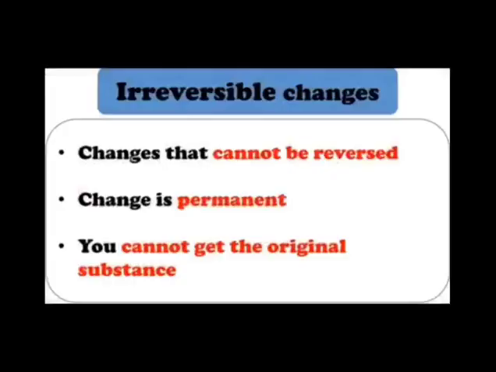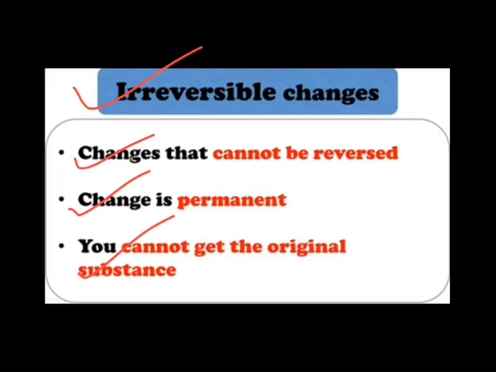Okay, so now next are irreversible changes. Changes that cannot be reversed are known as irreversible changes. Okay, here the change is permanent and you cannot get back the original substance. So irreversible changes are the opposite of reversible changes. Here we cannot get back the original substance. Okay, here the change is permanent, whereas in reversible changes the change is temporary. Now we will look at some examples.